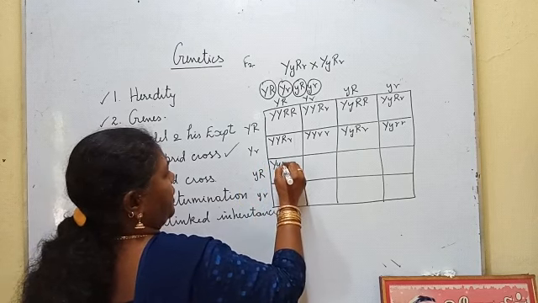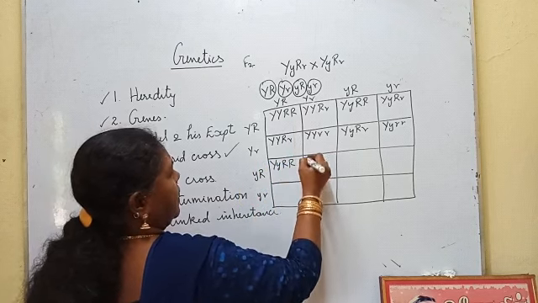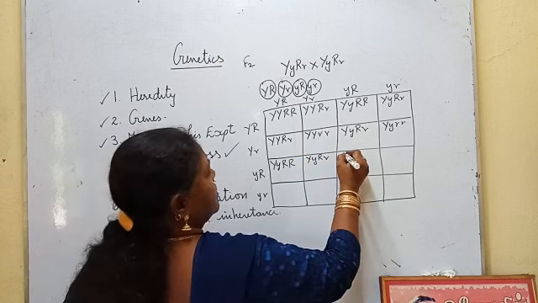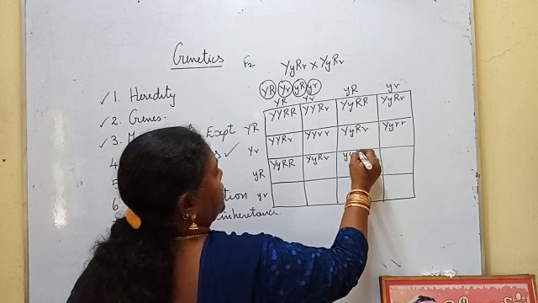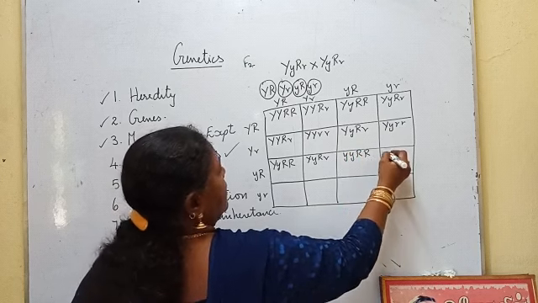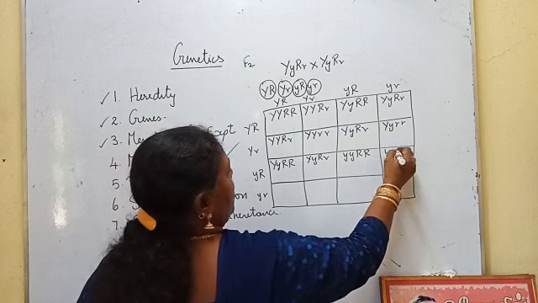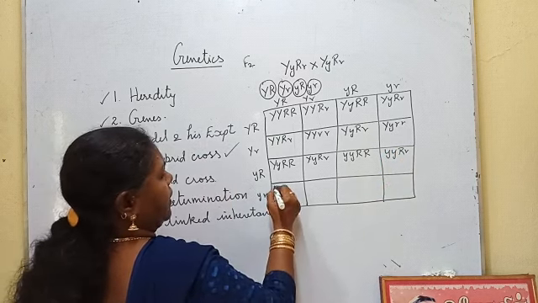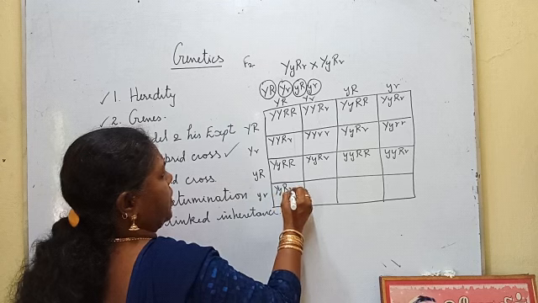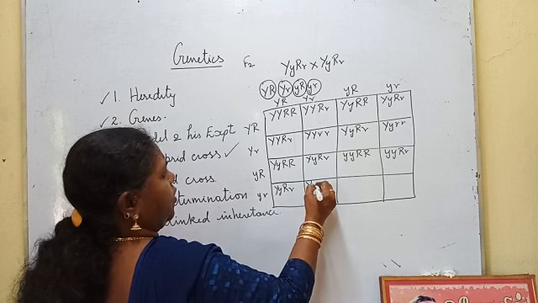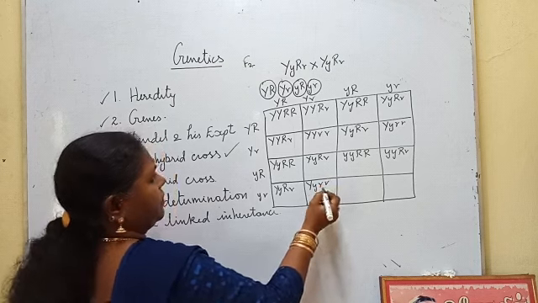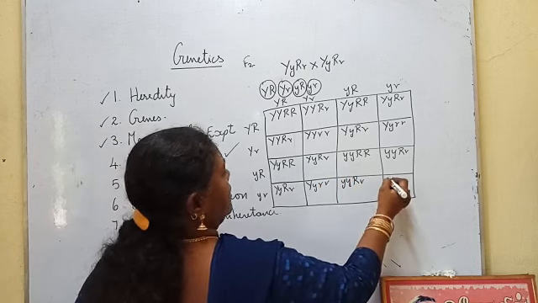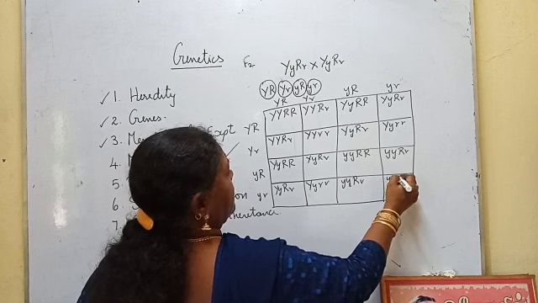Capital Y, small y, capital R, capital R. Capital Y, small y, capital R, small r. Small y, small y, capital R, capital R. Small y, small y, capital R, small r. Then, capital Y, small y, capital R, small r. Capital Y, small y, small r, small r. Small y, small y, capital R, small r. Small y, small y, small r, small r.